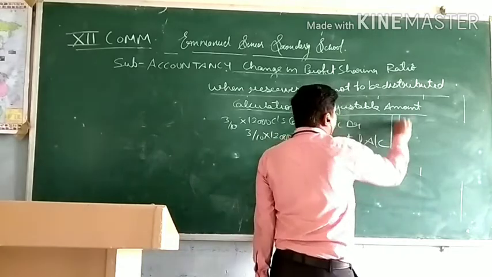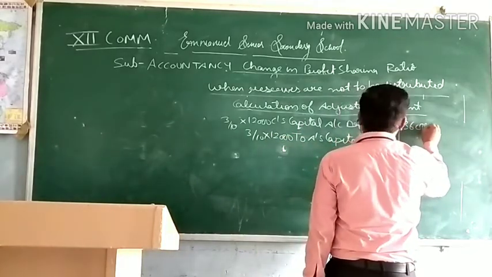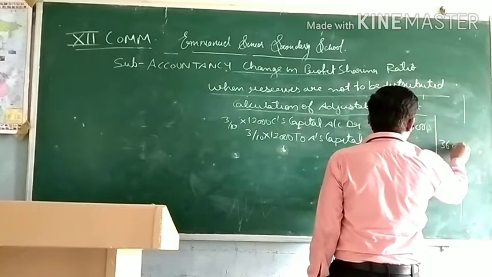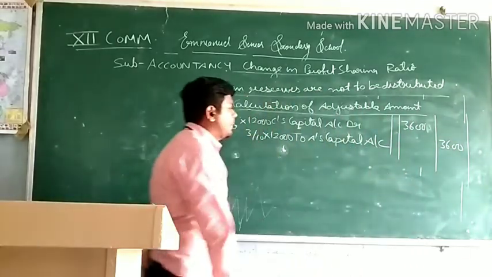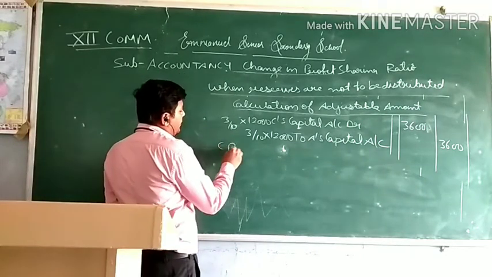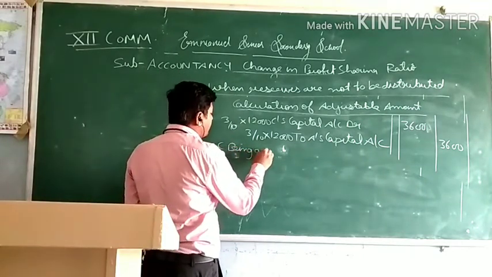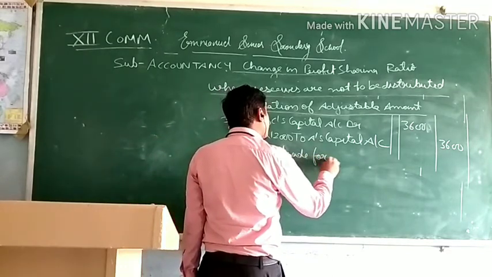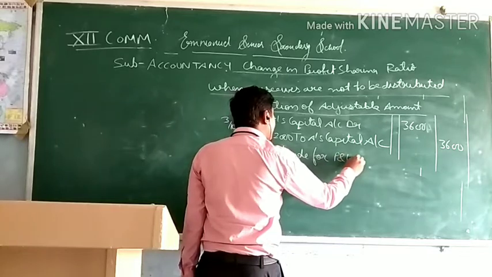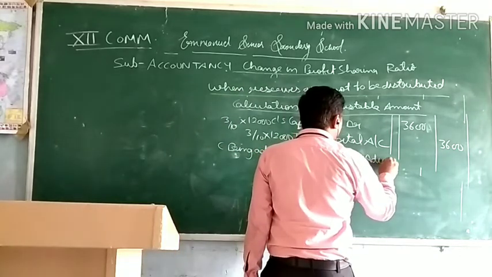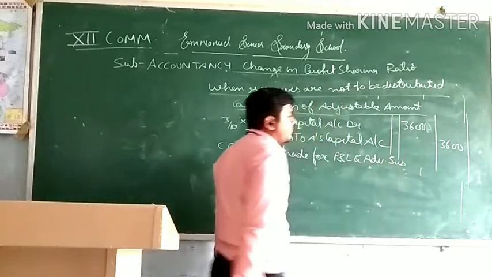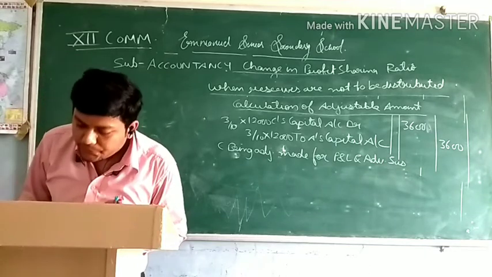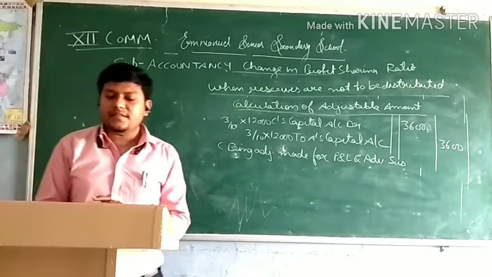So it will be 3,600 for C and 3,600 for A. Being adjustment made for P&L and advertisement suspense. So we did it together by taking both together. So we have to do like this always.